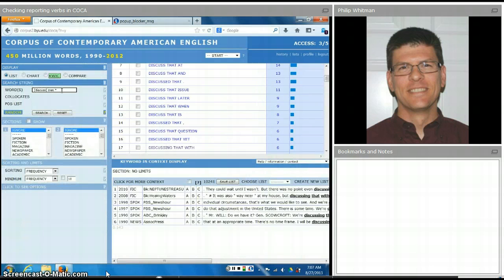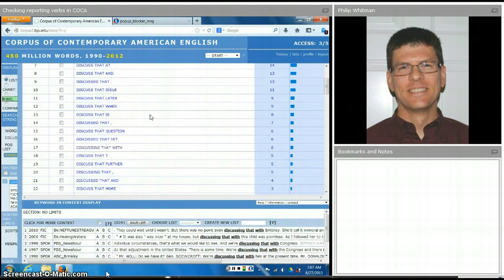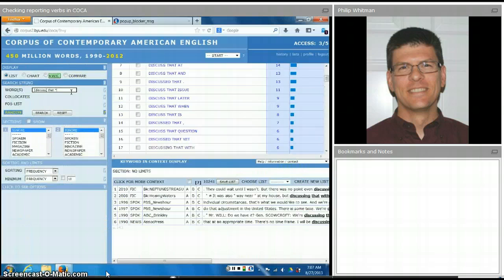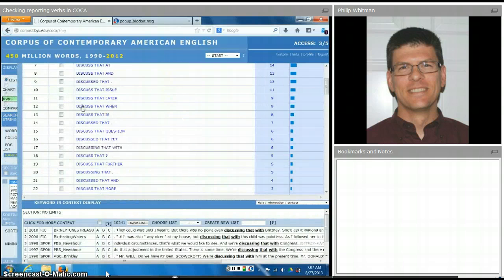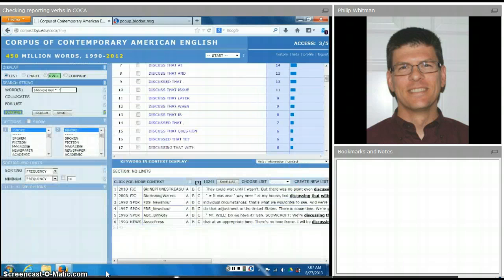So discuss, we've done this search and we found out not only that discuss is definitely a descriptive or indicative reporting verb, we've also established pretty clearly that it is not an informative verb. Even when we looked for that clauses, everything we found was not a that clause. All right, let's try one more. Let's try claim.